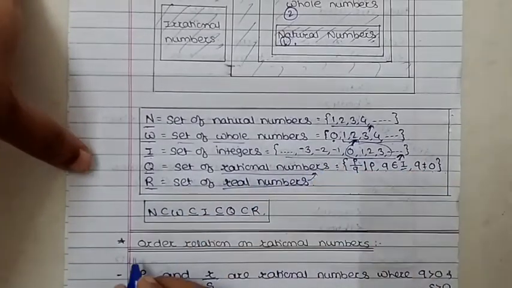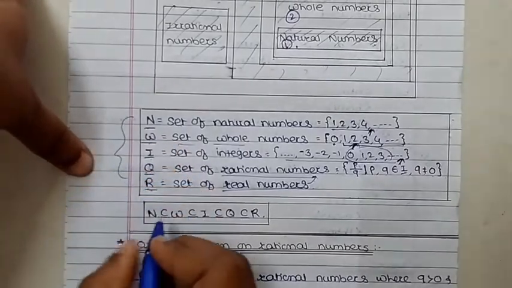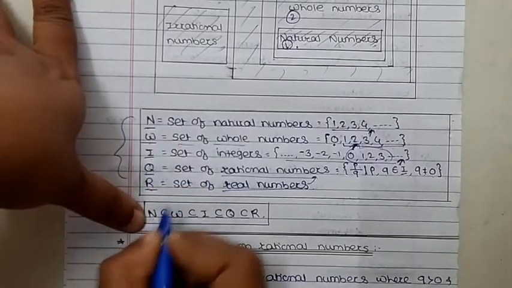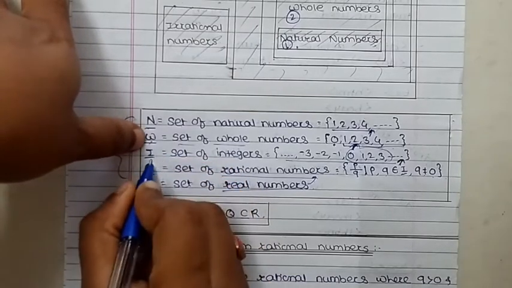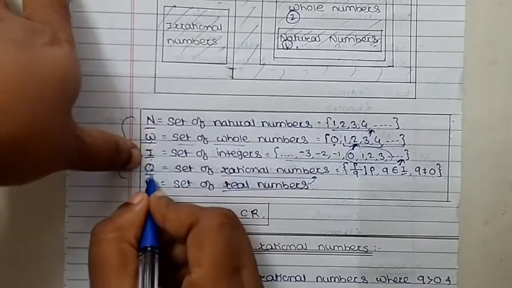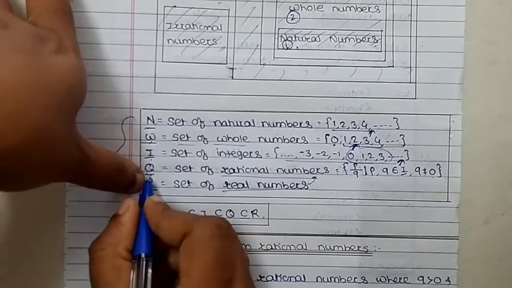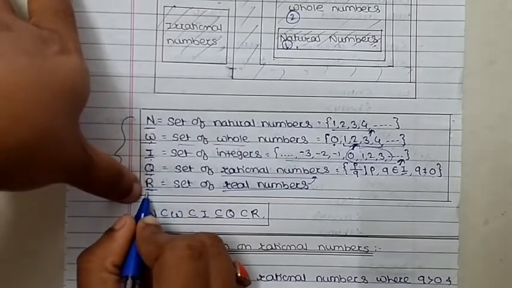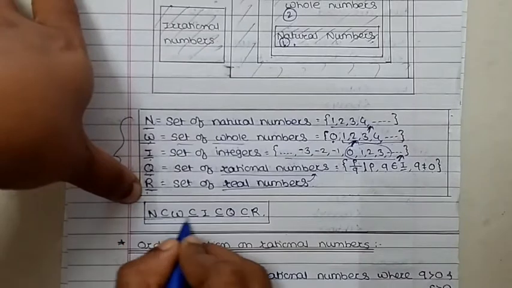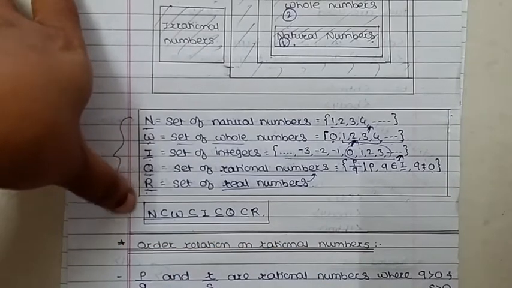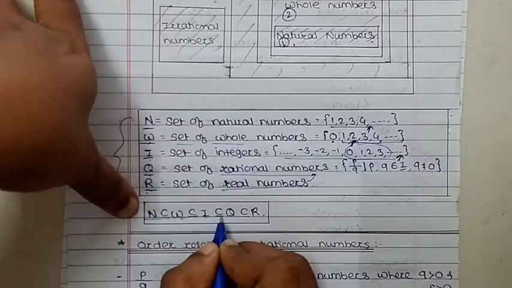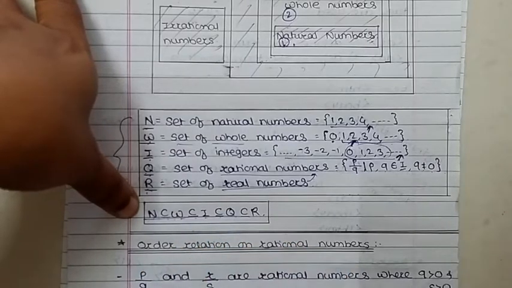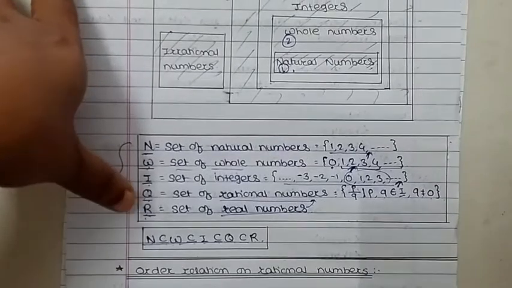So we can say that natural numbers are a subset of whole numbers, whole numbers are a subset of integers, integers are a subset of rational numbers, and rational numbers are a subset of real numbers. In this way we write: N is a subset of W, W is a subset of I, I is a subset of Q, and Q is a subset of R. Understand this one?